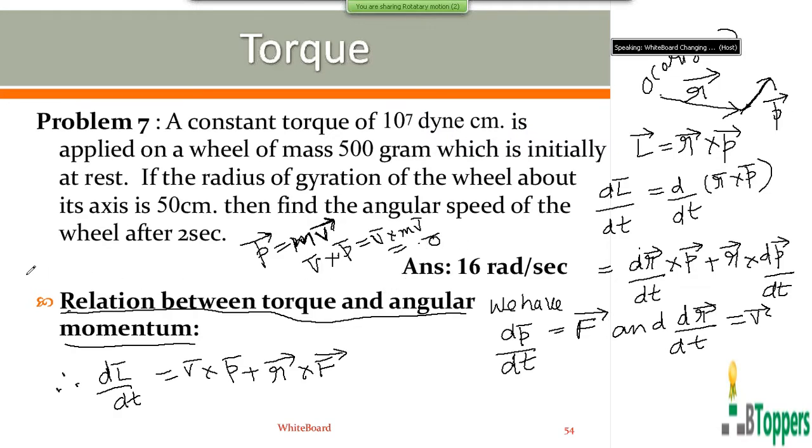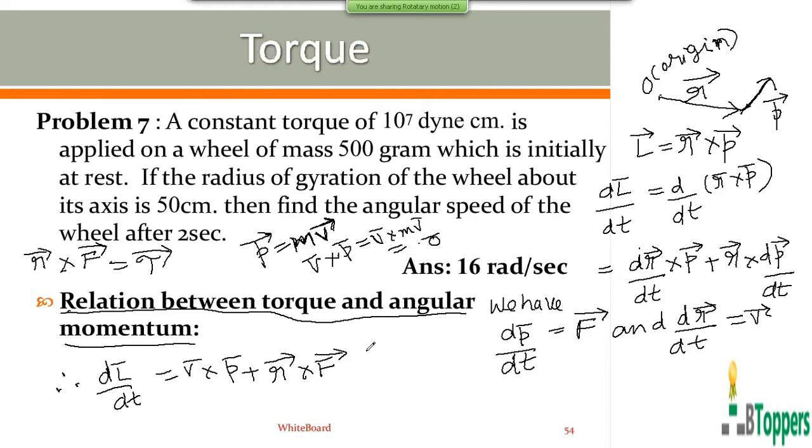And r bar cross F bar: if r bar is the position vector of the particle with respect to an origin O at a particular instant, and F bar represents the resultant of all the forces acting on the particle, then r bar cross F bar, from definition, gives you the moment of the force F bar with respect to origin O, or the external torque acting on the particle.